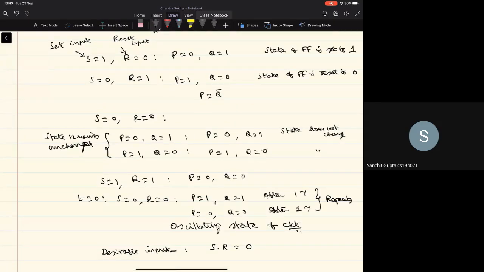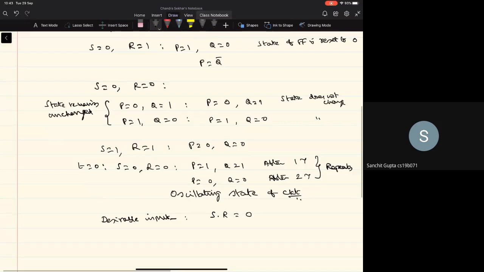Either S is 0 or R is 0, or both of them are 0, right? And when SR equal to 1, then it's an undesirable input, and we have to make sure that whenever we are using this circuit, the combination of S and R equal to 1 will never occur, because there is a potential for it to lead to the oscillating condition.